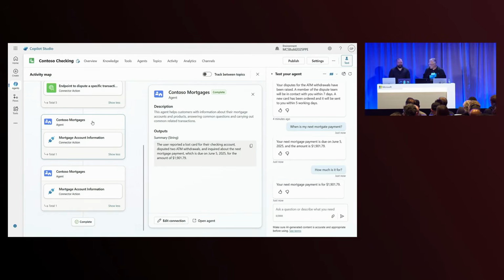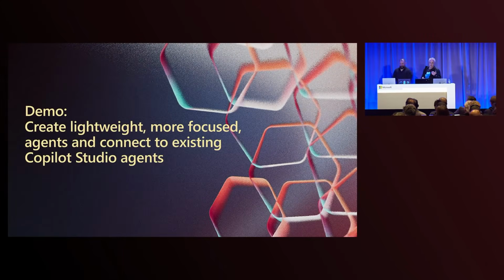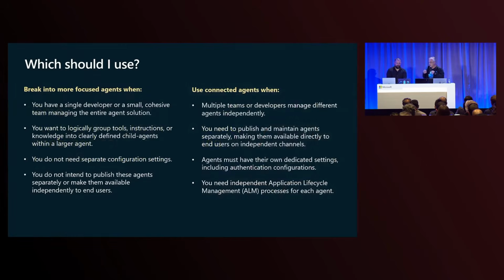Yeah, absolutely. Thanks. So we're very quickly just going to switch back over to the slides because a natural question comes up now that we've seen these lightweight agents that can perform those specialized tasks or logically group your knowledge and tools. And we've also seen how you can connect to another agent in Copilot Studio. And those two things are deliberately the same, right? Because we want to give you all the tools in your toolbox to scale out your solutions in a way that makes sense for you. But actually, how do you choose between the two? And you know what? It will largely depend on your scenarios, but this really is some sort of good guidance.